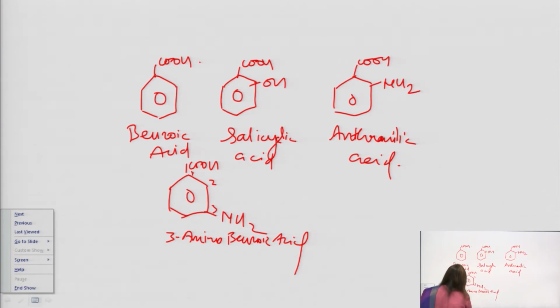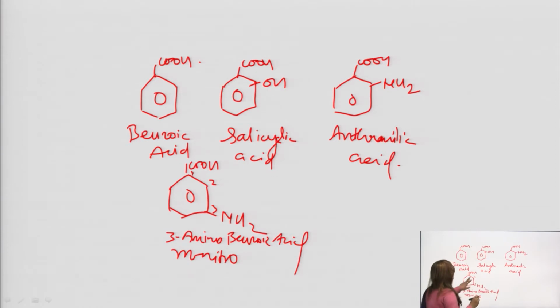It can also be called meta nitro benzoic acid, because this is the meta position. So, there are various examples of these benzoic acid derivatives, or aromatic acids.